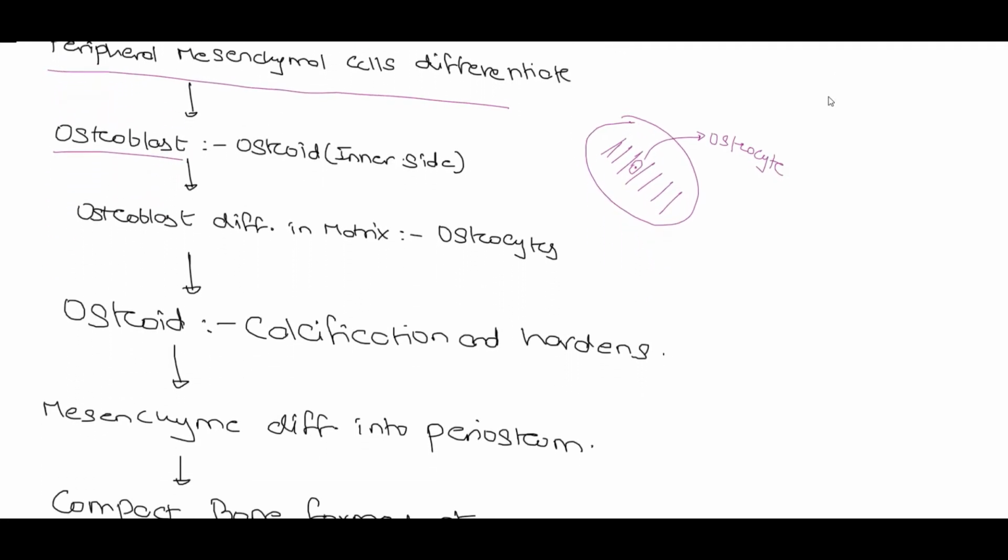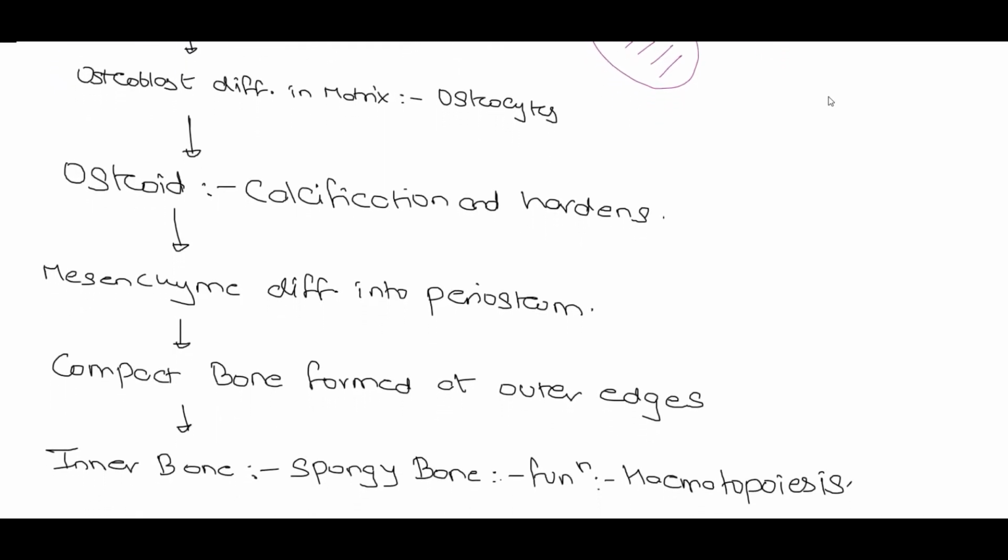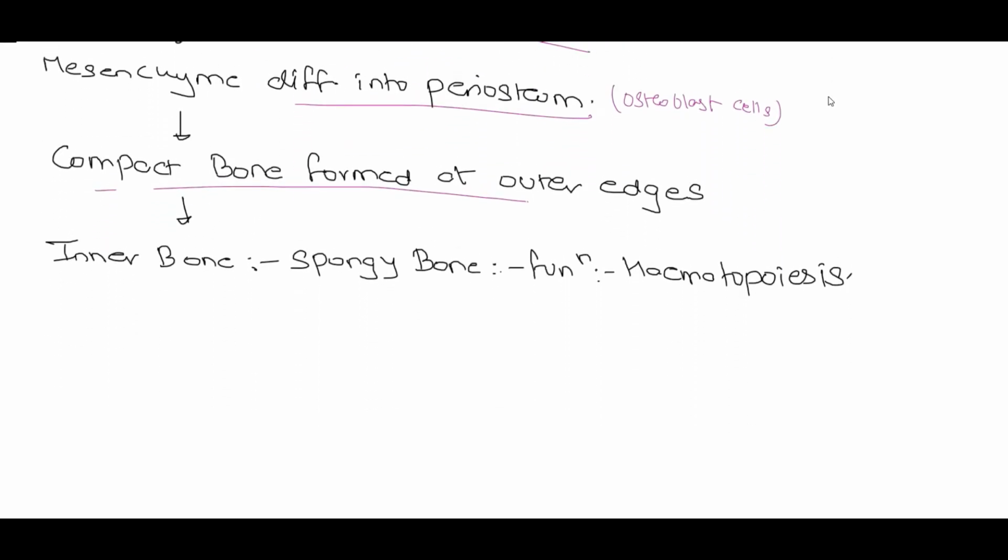Then we have the process of calcification and hardening of the bone, where the osteoid layer calcifies and hardens itself. Next, the mesenchyme will differentiate into the periosteum with the help of the osteoblast cells, and beneath the periosteum lies the compact bone. The compact bone forms the outer edges of the soft bones, and inner to the compact bone lies the spongy bone, which has the important function of hematopoiesis since it has the presence of the red bone marrow. So now let us move towards the endochondral ossification.